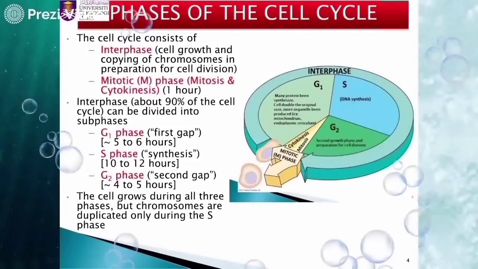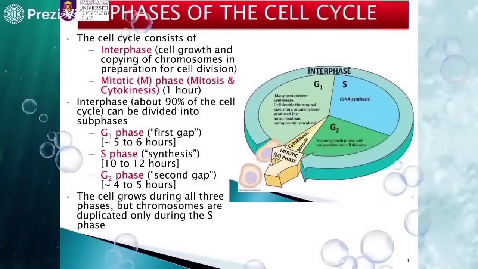Phases of the cell cycle. The cell cycle is a series of events that take place in a cell, in which the cell grows until the cell divides to produce daughter cells. The cell cycle consists of two phases: interphase and M phase. Interphase is classified into three subphases: G1 phase, S phase, and G2 phase.